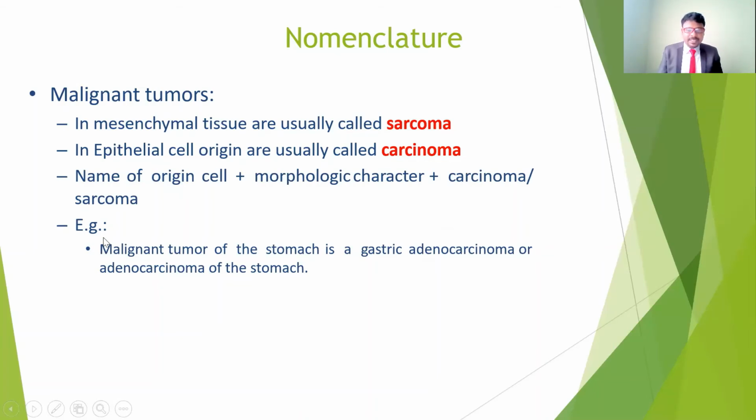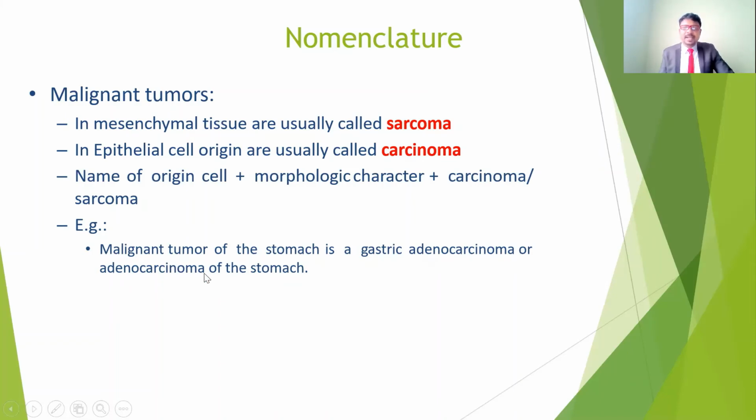For example, in the case of a malignant tumor of the stomach, the stomach is gastric, so we call it gastric adenocarcinoma. Carcinoma means epithelial cells are involved, and it is the adenocarcinoma of the stomach. We can also use another name: the adenocarcinoma of the stomach is the same as gastric adenocarcinoma.